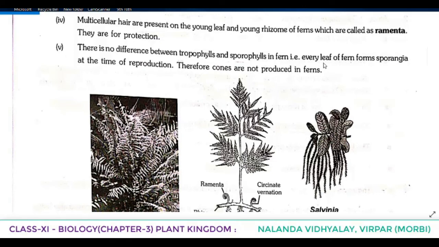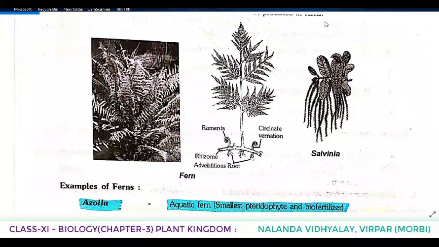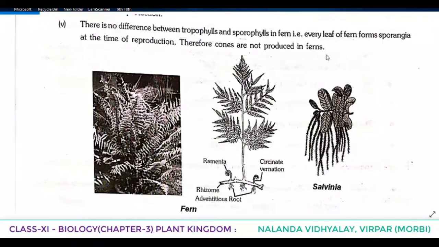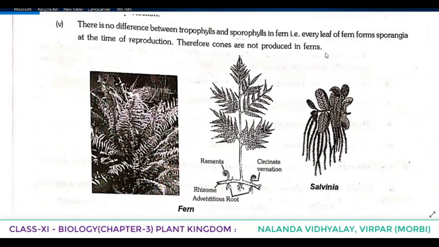Every leaf of a fern forms sporangia at the time of reproduction. Therefore, cones are not produced in ferns.